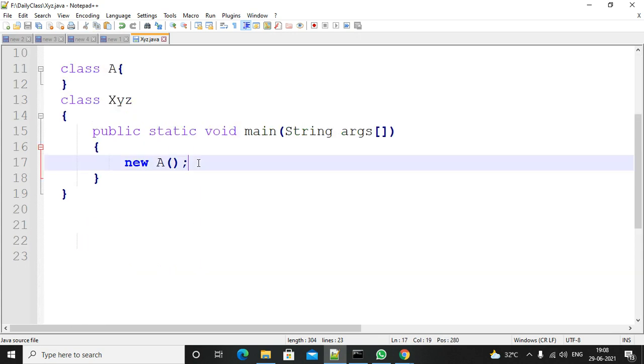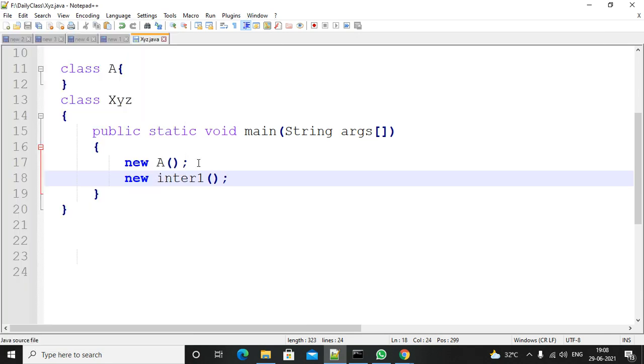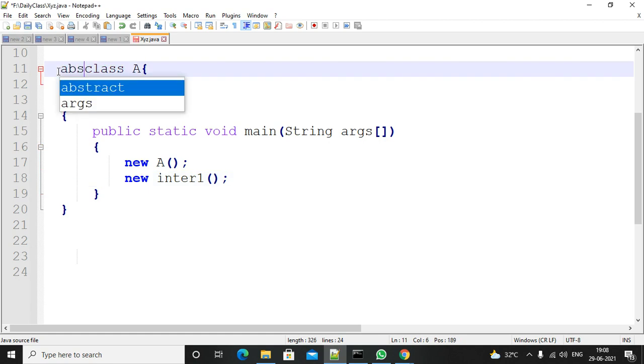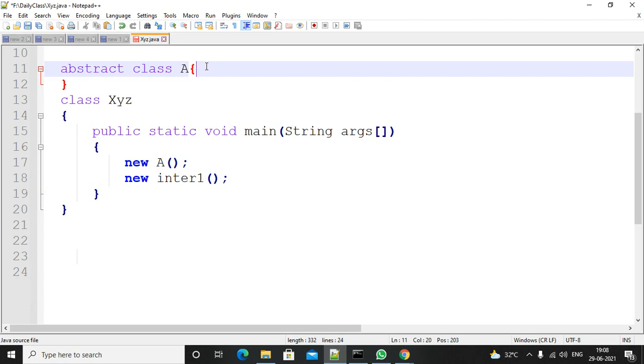Can you create an object for your interface Int1? I am trying to create an object for Int1. Is this valid? Suppose this class is an abstract class, can you create an object for an abstract class? Not possible, right? An abstract class may not be 100% implemented, so the person is not allowing you to create an object for this class.